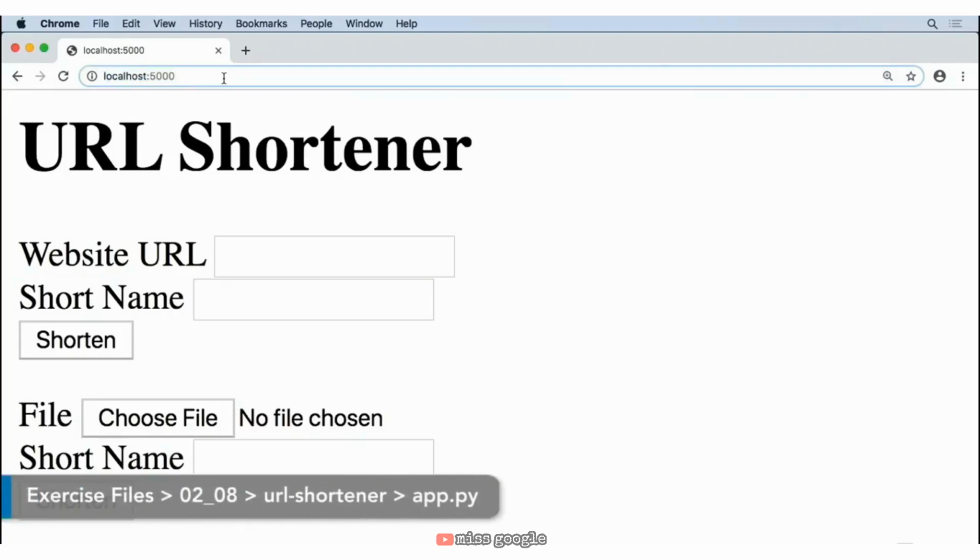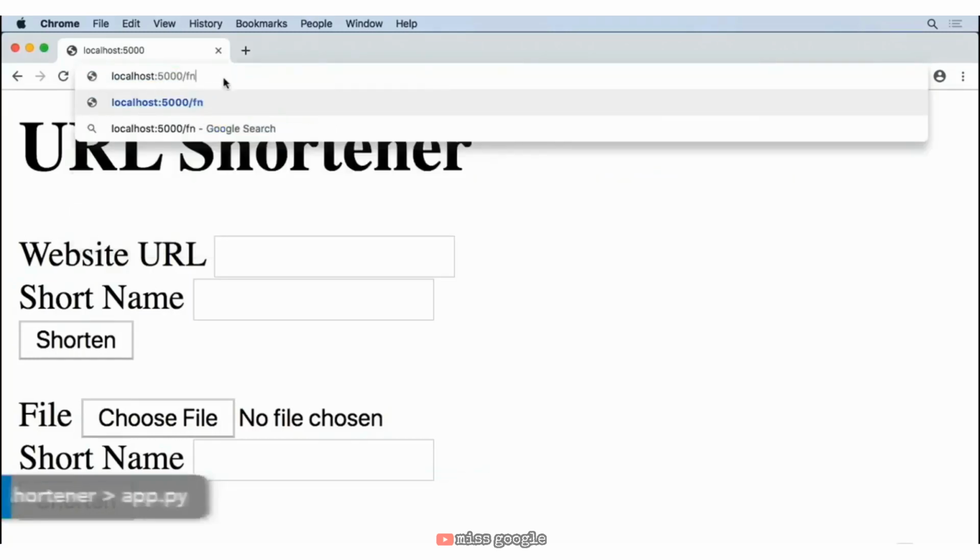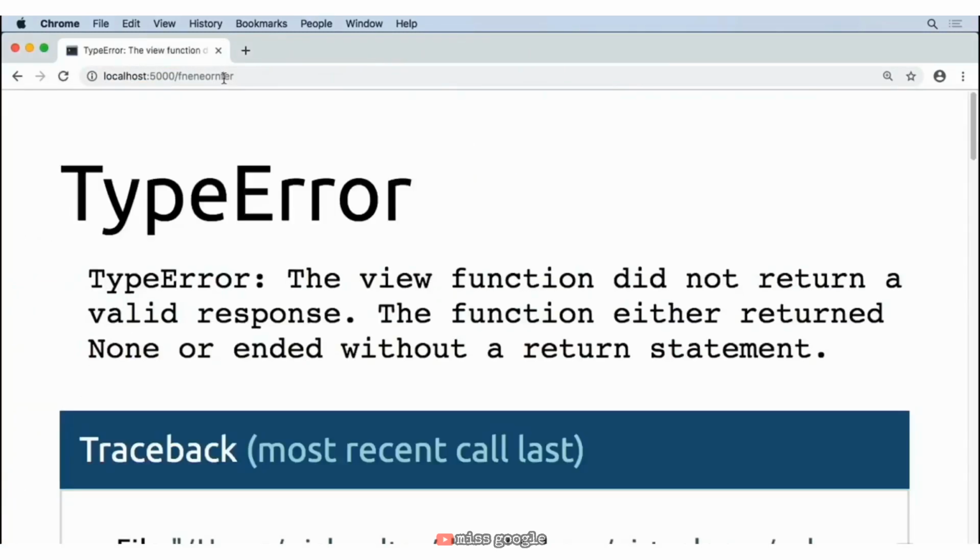But let's say that someone submits a name that we don't have something for. I'm just going to type some gibberish here. If I hit enter on this, well, we get a really nasty looking error, which really isn't something we should be sending back to the user. We want to have a more clean page that says this was not found or something like that.